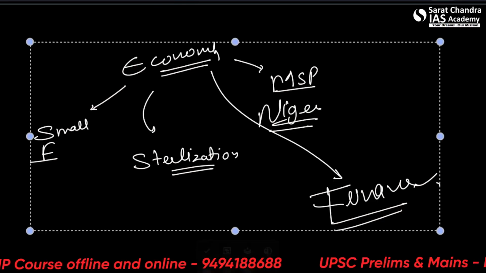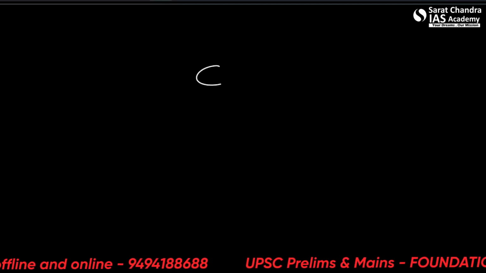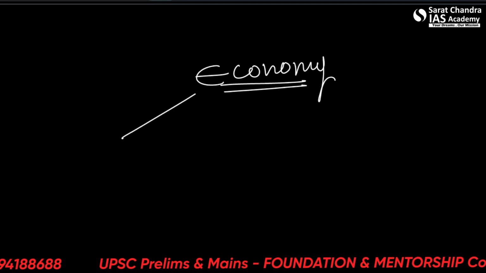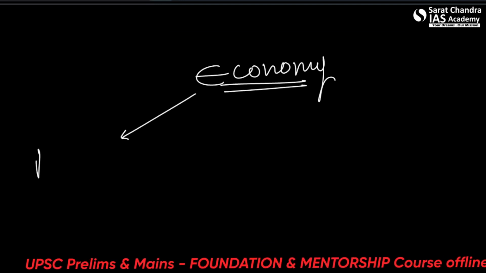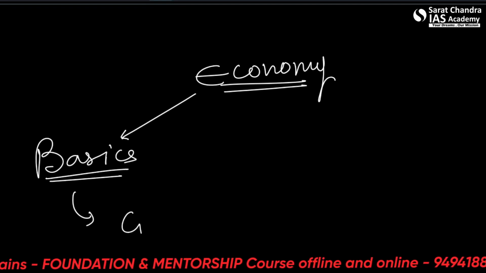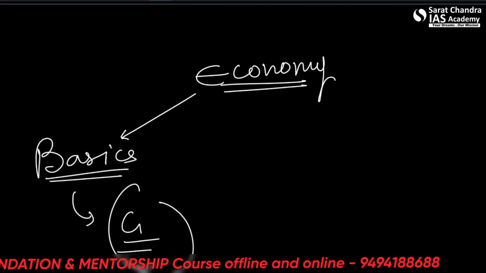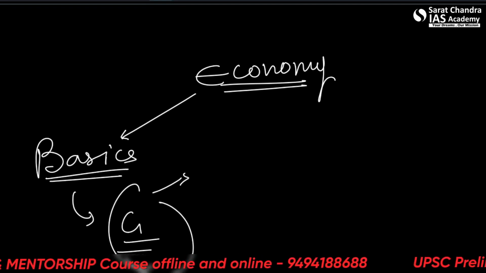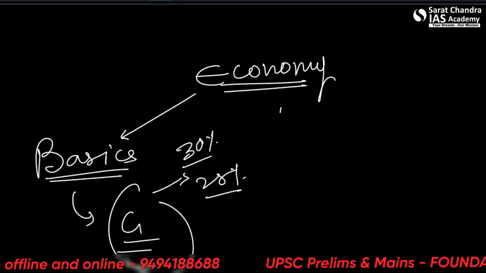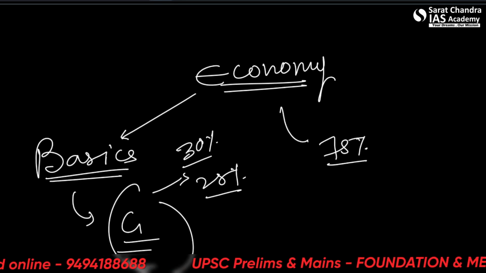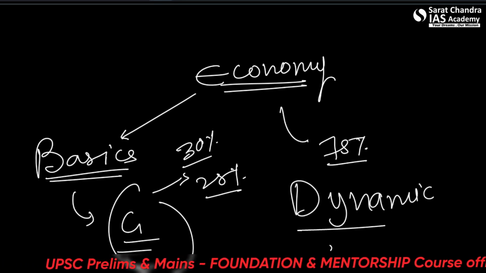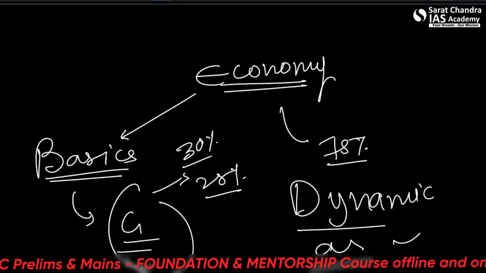What's more important here is to read economy in a dynamic sense now. Give less time to the basics, such as GNP, GDP, etc. So read about them, but not so much. Give, let's say, only 30% time, even 25% time to these. 75% time you must be reading about the dynamic aspects of the syllabus.